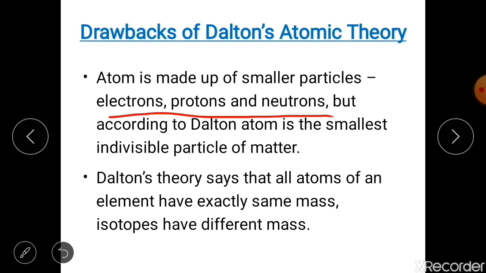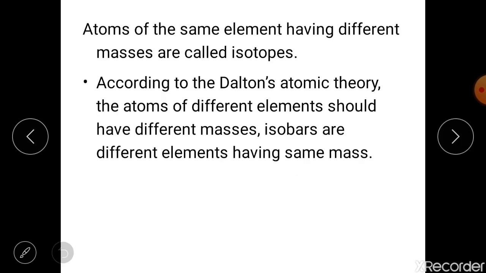Next thing, you know that Dalton's theory says all atoms of an element have exactly the same mass. Okay, now I am introducing a new thing to you, that is isotopes. Isotopes are atoms of the same element which have different masses. For now, let's take the example of carbon. Carbon has three types of atom.